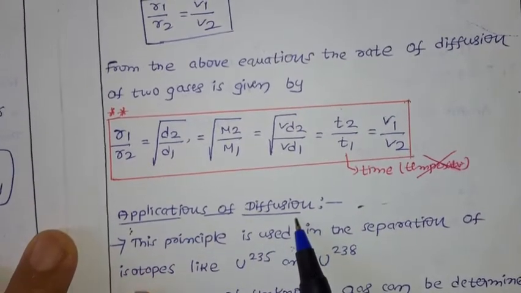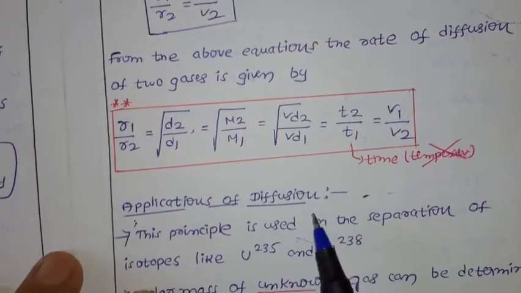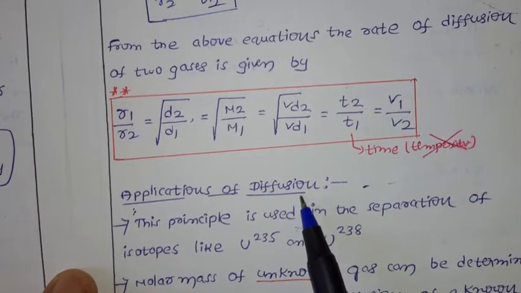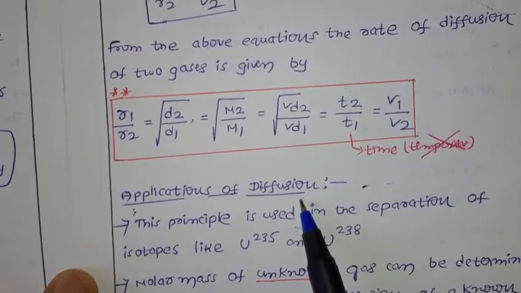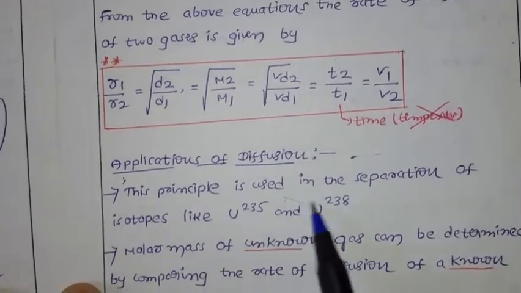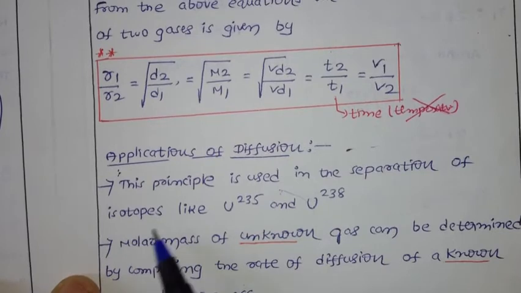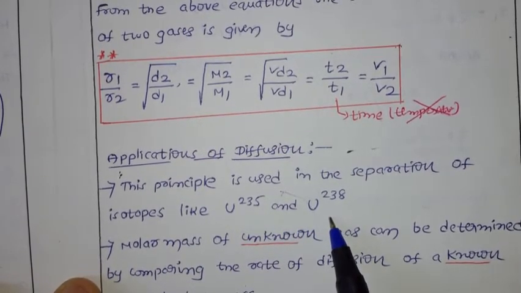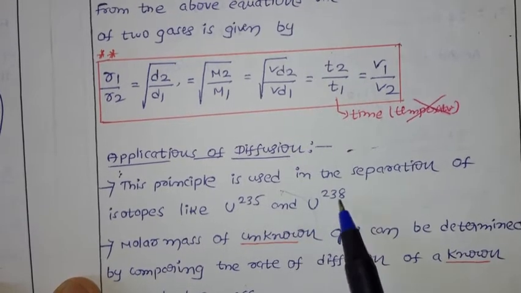Next, applications of diffusion. In the exam they may ask you to define Graham's law of diffusion and write its applications. So what are the applications of Graham's law of diffusion? This principle is used in the separation of isotopes like uranium-235 and uranium-238.